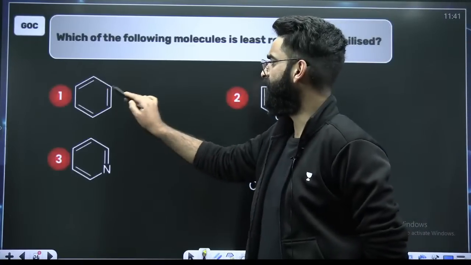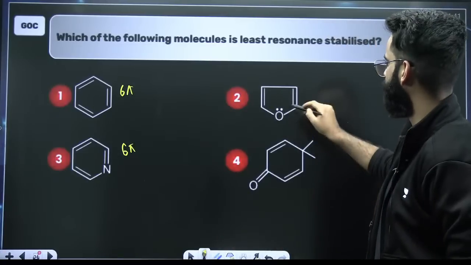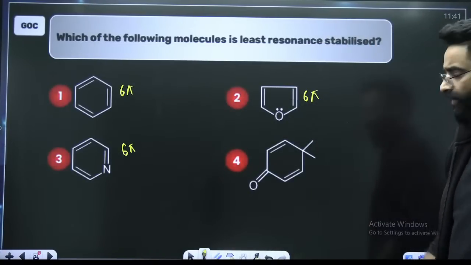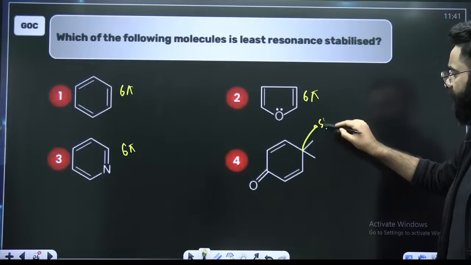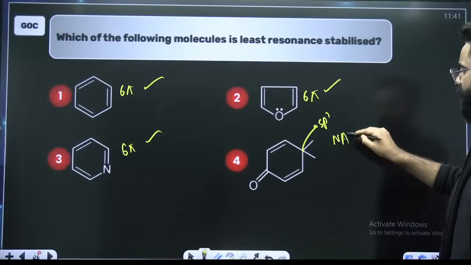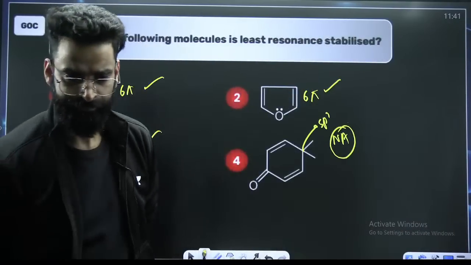Let's look at the first case. 2, 4, 6: 6 pi electrons involved in the cyclic conjugation, right? Perfect. Look at this carbon, this is sp3. This is aromatic, this is aromatic, and this has to be non-aromatic.